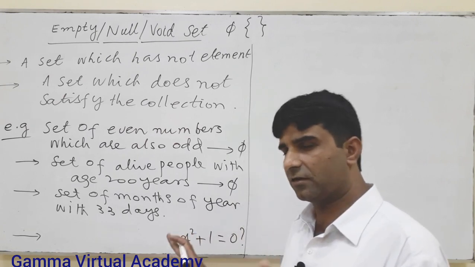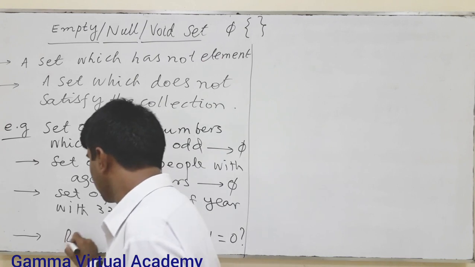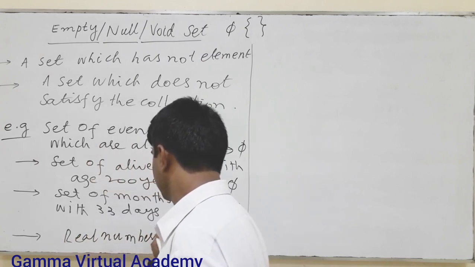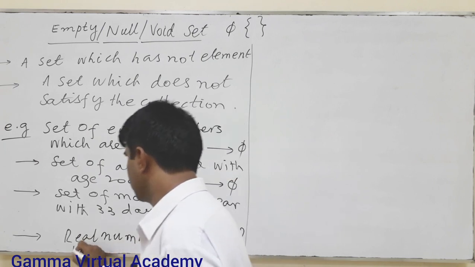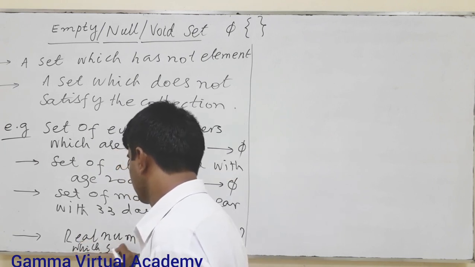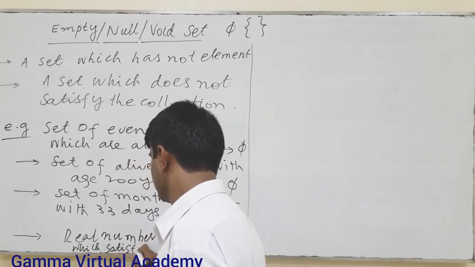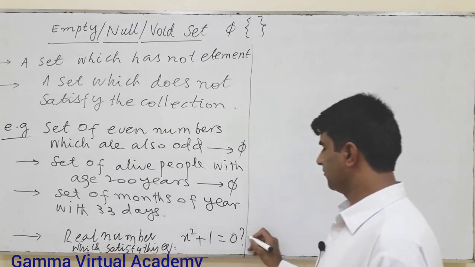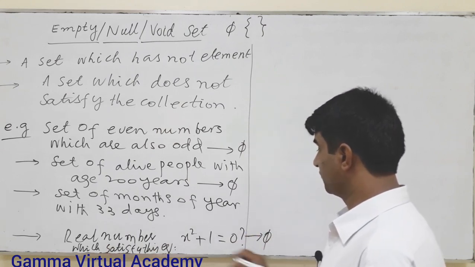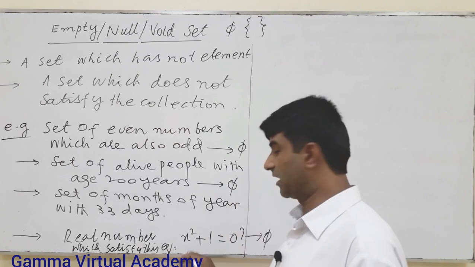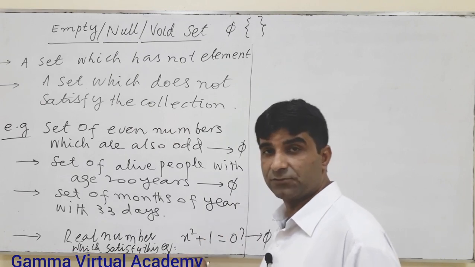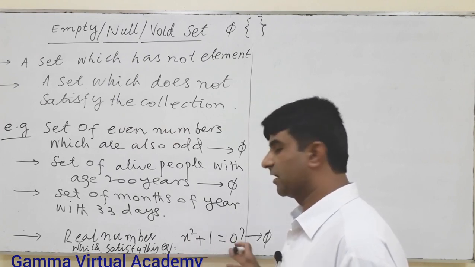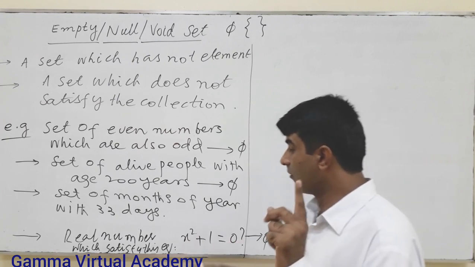No, there is not any real number which satisfies this equation, so it is the empty set. There is only one number, iota, that will satisfy this equation. Iota square minus 1 and 1, that will be 0. So that's a complex number.